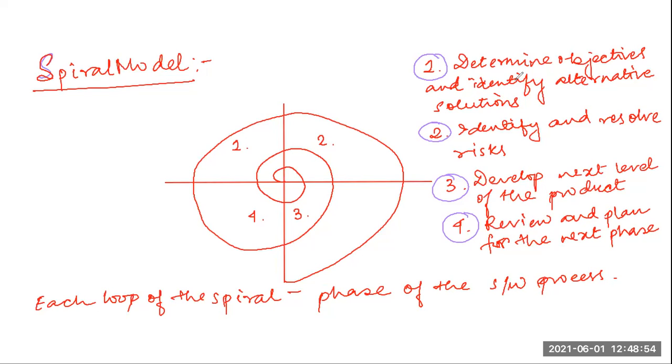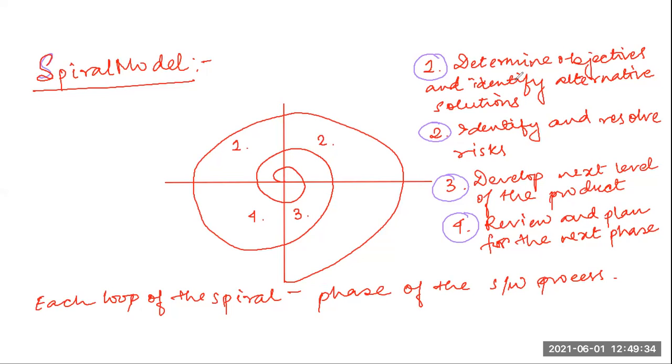Here is the main advantage of this spiral model. The prototyping model definitely provided support for risk handling, but risks are assumed to have been identified completely before the project starts. Those risks identified before the project starts are the ones it supported, since the prototype is constructed only at the start of the project.